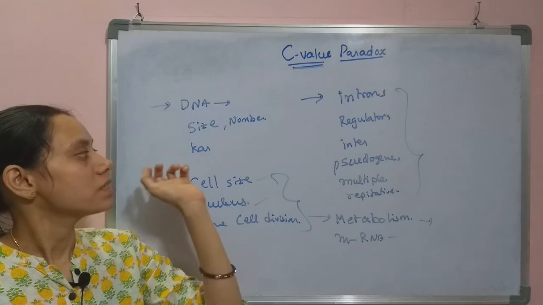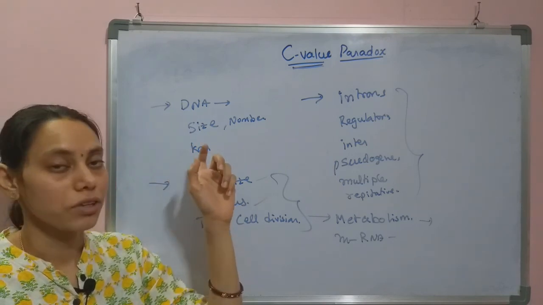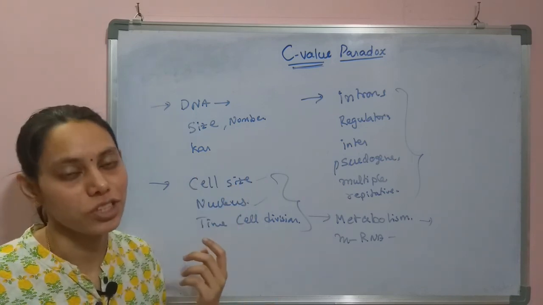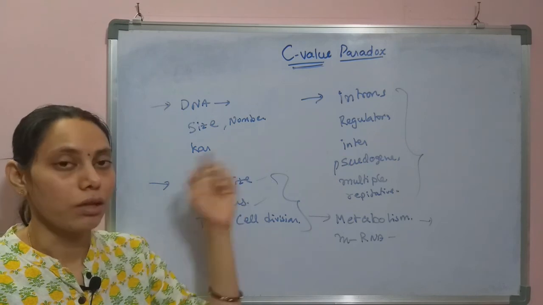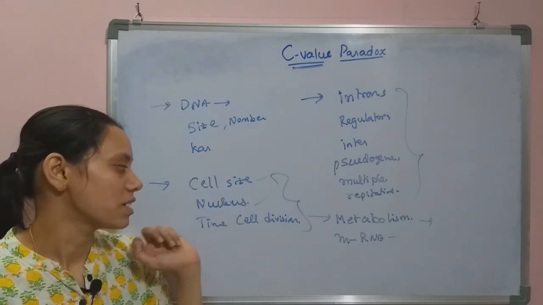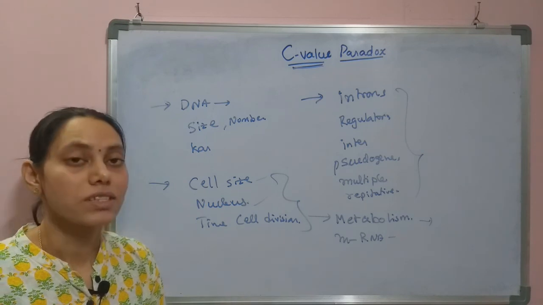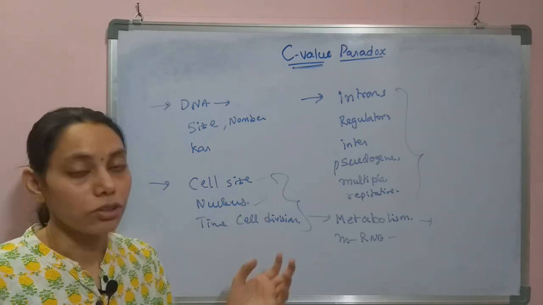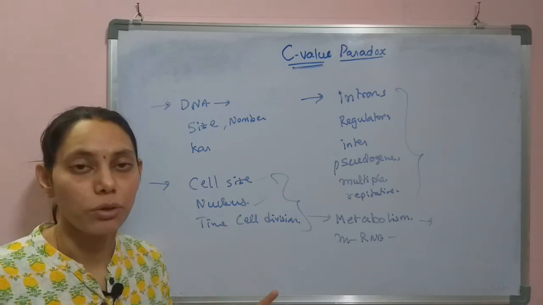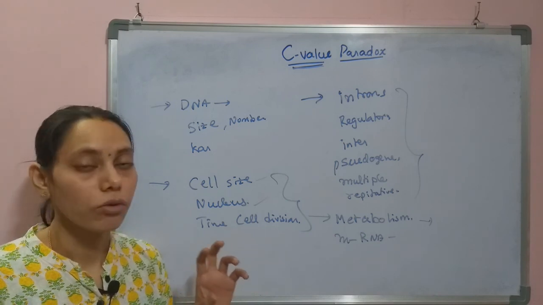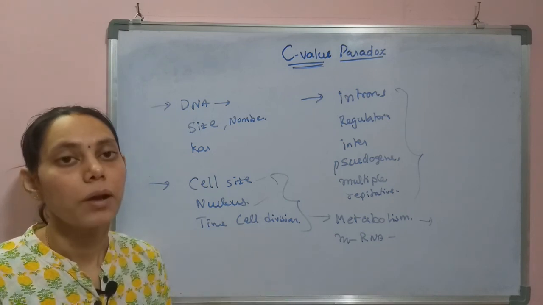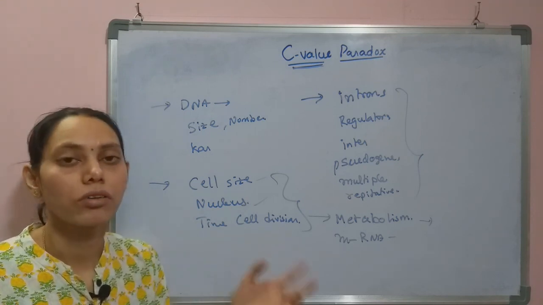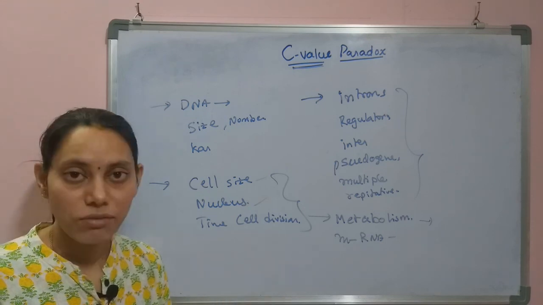And the C value differences will decide the size, number, and karyotype of the chromosomes. That means the segregation of the genes will be decided by the C value. And also the cell size, nuclear size, and the time taken for the cell division will also be decided by the C content of an organism. So this is all about the C value paradox, and this is actually only in name. The C paradox is here, but it is already dissolved after the discovery of these non-coding sequences. So this is all about the C value paradox.